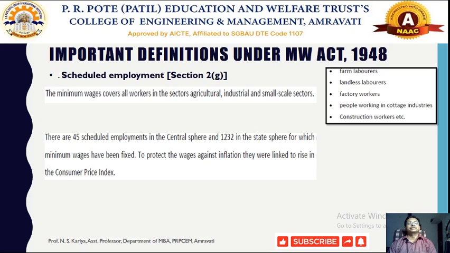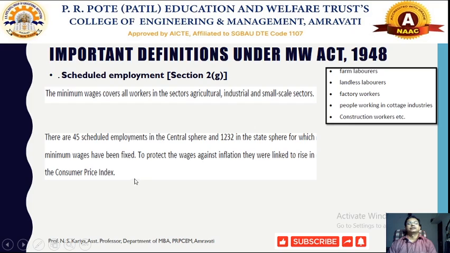There are 45 scheduled employments in the central sphere, where the central government takes care of giving minimum wages to workers. Even in the state sphere, there are 1232 scheduled employments, wherever minimum wages have been fixed.